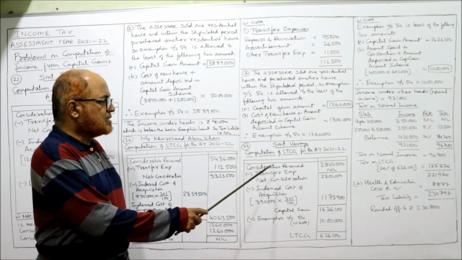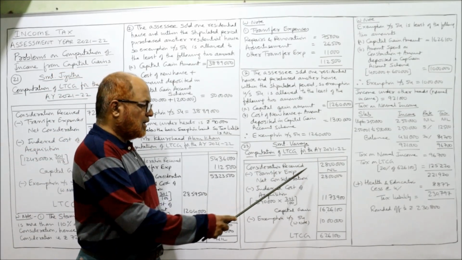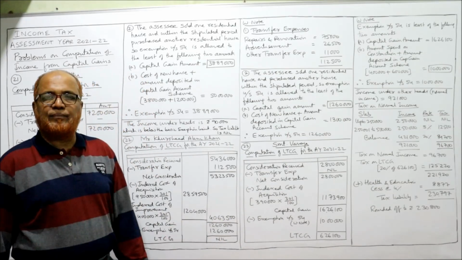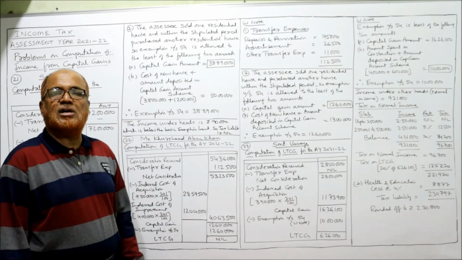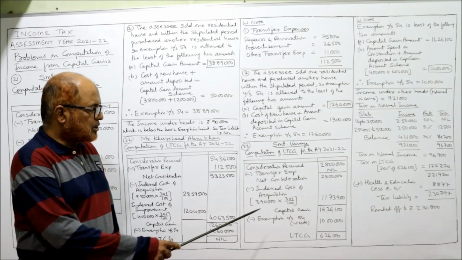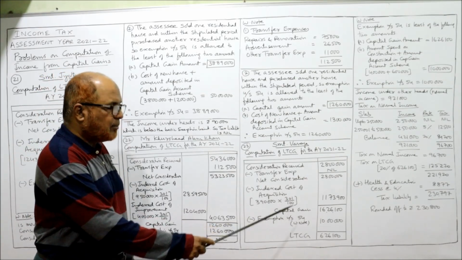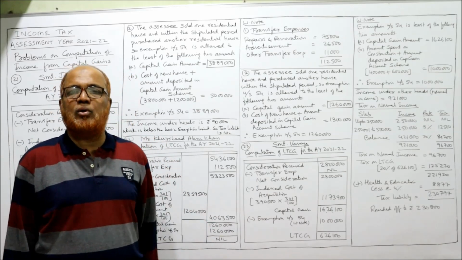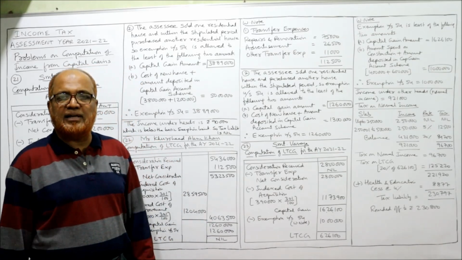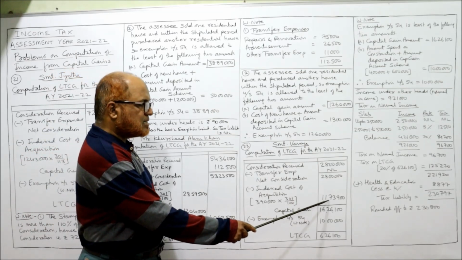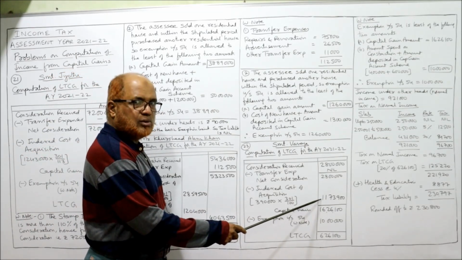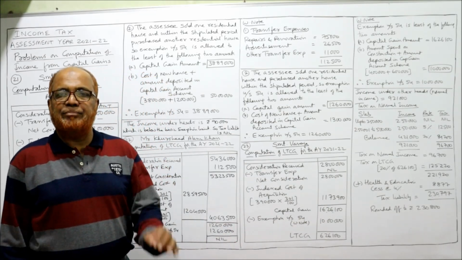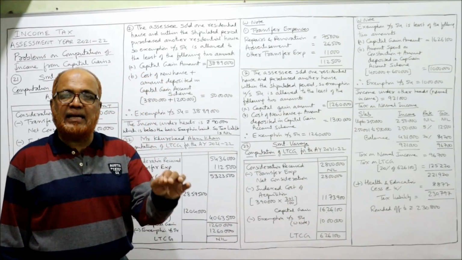Now see here. Consideration received, transfer expenses nil. Net consideration 28 lakh. Indexed cost of acquisition: 3,90,000 is the cost of the house. So 3,90,000 into 301 by 100. Because the house is purchased before 1/4/2001, we have to take the index number 100. So 11,73,900 is the indexed cost of acquisition. Deduct, 16,26,100. This is the capital gain.